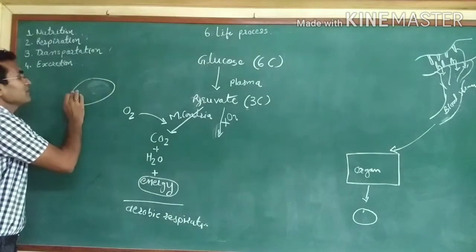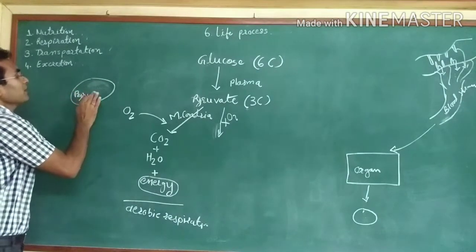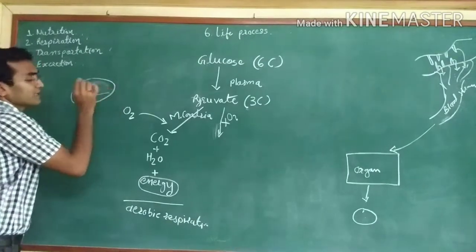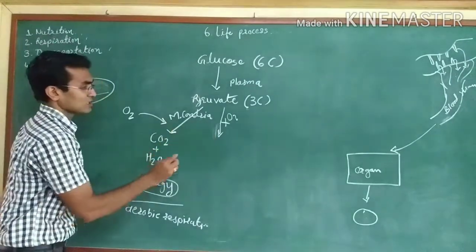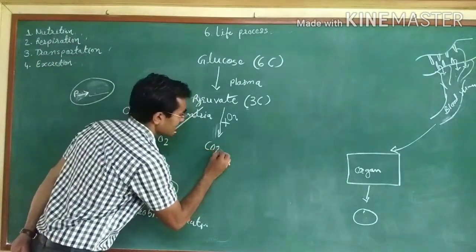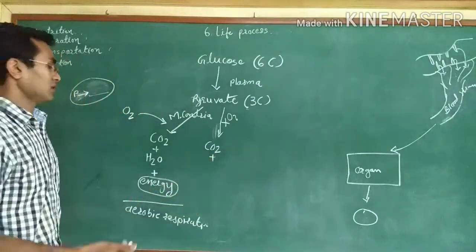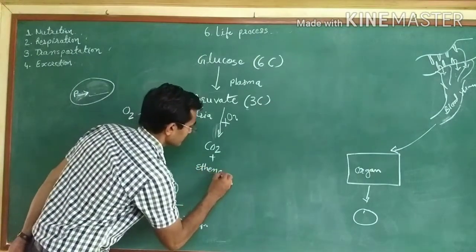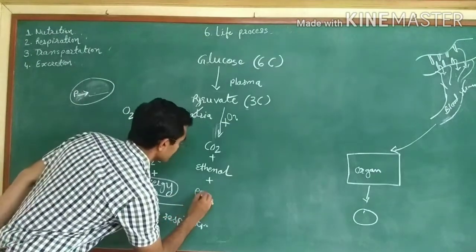So pyruvate will be converted into a further simpler molecule. We will write it over here. In this case also carbon dioxide will be generated. Then what else? The alcohol, that is ethanol, will get generated, and energy.